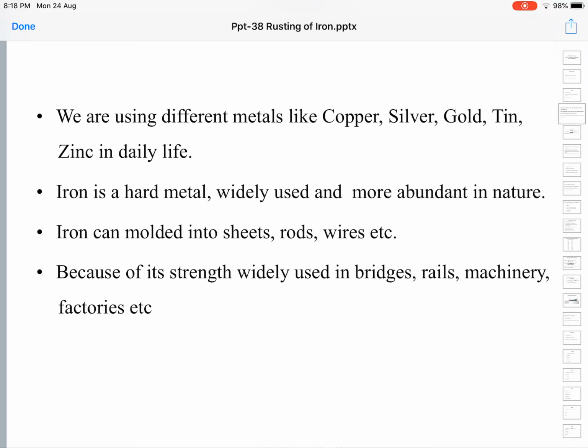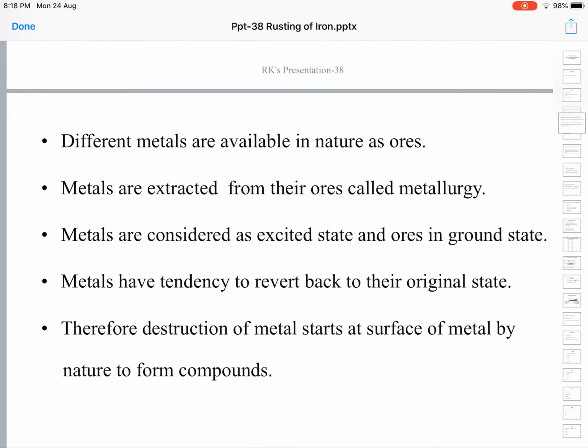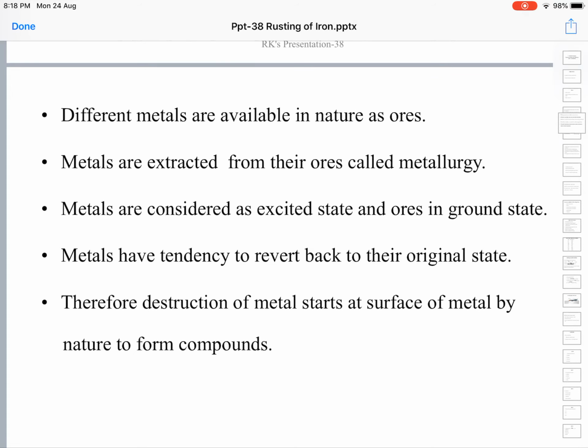Almost all metals interact with the surrounding environment and undergo corrosion. Due to corrosion, valuable metal is lost. Different metals are available in nature as metallic compounds along with the earth. They are called minerals. Minerals are the compounds of metals dug from the earth's crust. Certain minerals from which we can economically or profitably extract metals are called ores.